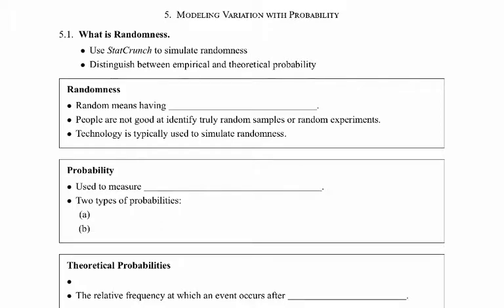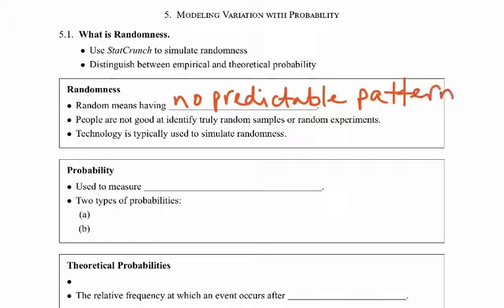When we talk about randomness, you can think of random as something that has no predictable pattern. If something is truly random, there's no way to predict what's going to happen. Randomness is not always easy to achieve. We always want to use technology. So when we're pulling a sample and we want to pull it in a random way, we'll always use technology to help us. For us, that'll be StatCrunch.